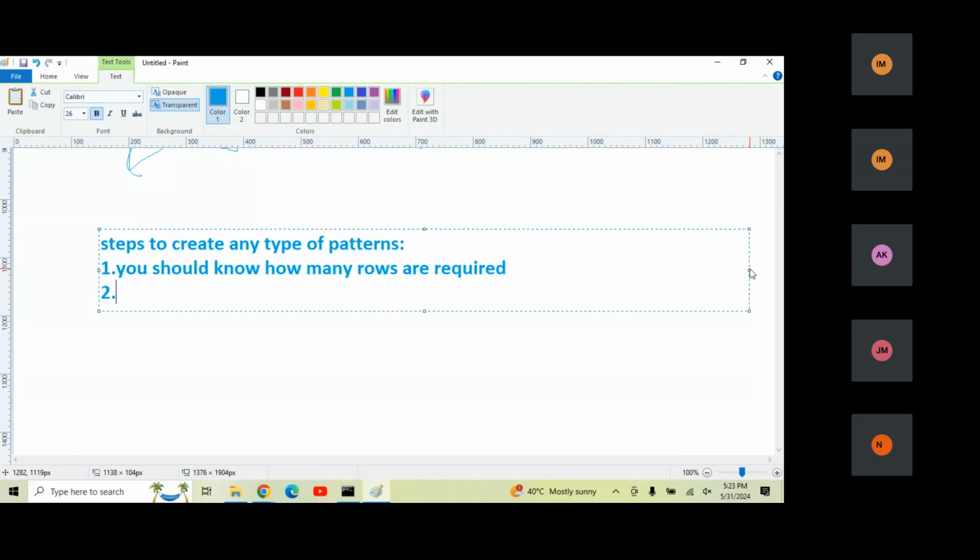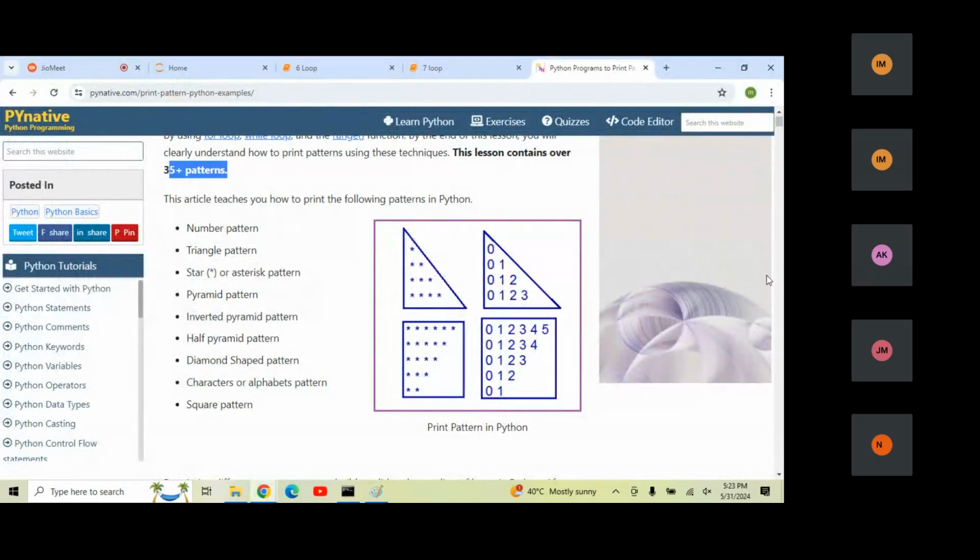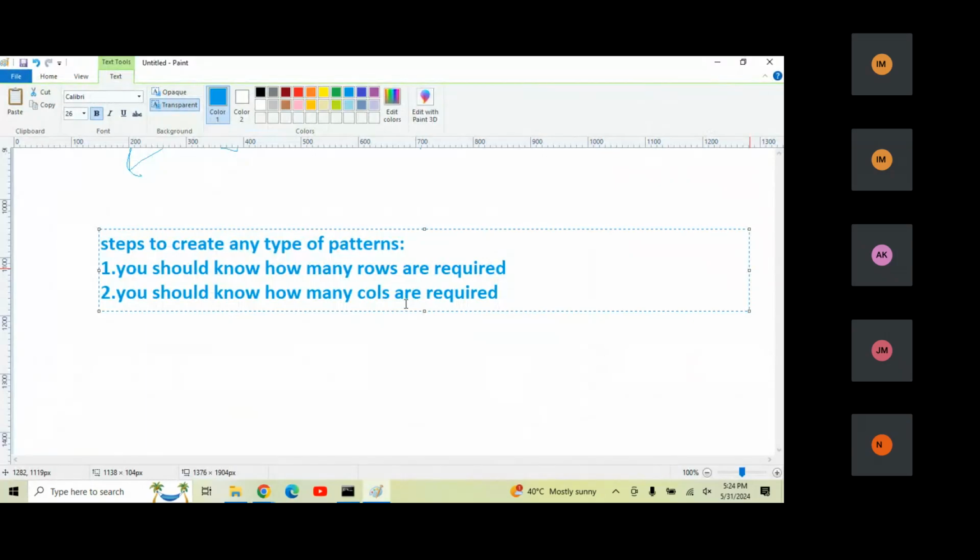Step number 2, you should know how many columns are required. Whenever I'm drawing any particular pattern, how many rows are there, how many columns are there. You can see these patterns have rows and columns in each and every pattern. So first, how many rows are required, how many columns are required.